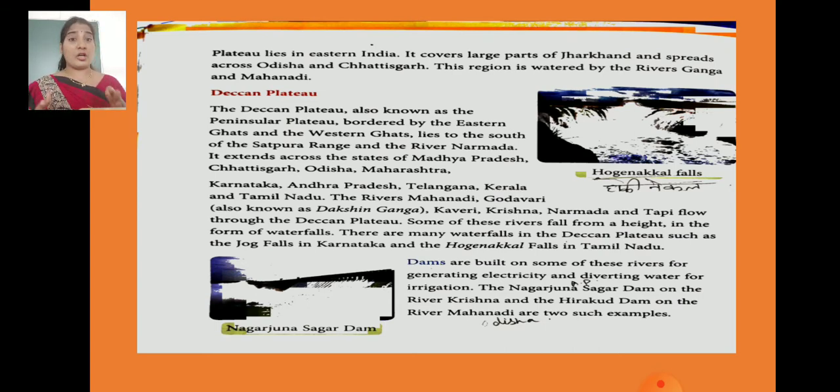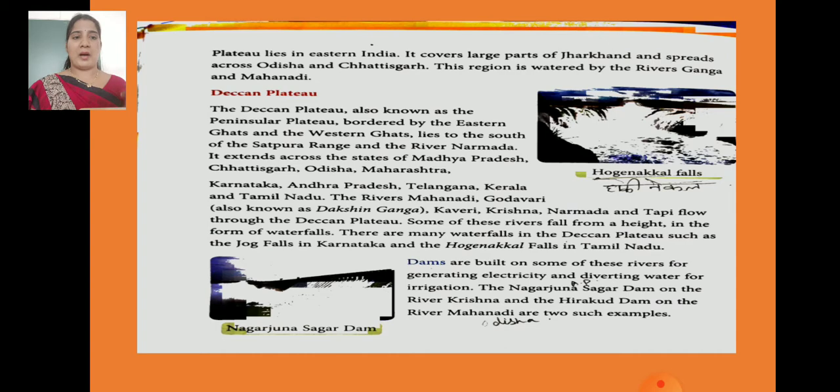Okay, children. Now let's see the Deccan Plateau. We are talking about the Southern Plateau. The Deccan Plateau is also known as the Peninsula Plateau, bordered by the Eastern Ghats and the Western Ghats. It lies in the south of the Satpura Range and the river Narmada. It extends across the states of Madhya Pradesh, Chhattisgarh, Odisha and Maharashtra, Karnataka, Andhra Pradesh, Telangana, Kerala and Tamil Nadu. See, children, a question may come: which rivers flow through the Deccan Plateau?